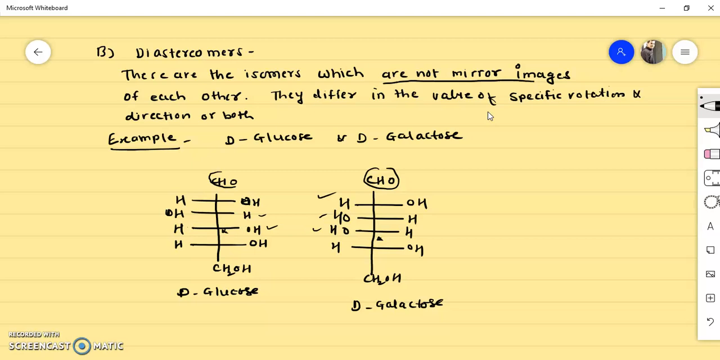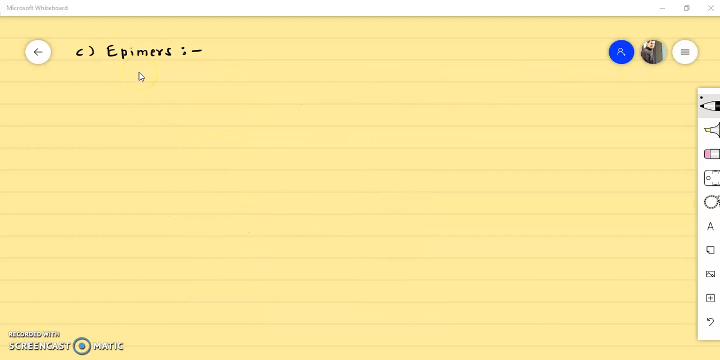And you will find that if you place a mirror in between D-glucose and D-galactose, D-galactose is not a mirror image of D-glucose, or we can say D-glucose is not a mirror image of D-galactose. So we can say that these are the diastereomers of each other. So this is all about the diastereomers. Now we'll see the third type, that is epimers. Okay, let's see. Epimers are a special type of diastereomers, I can say.